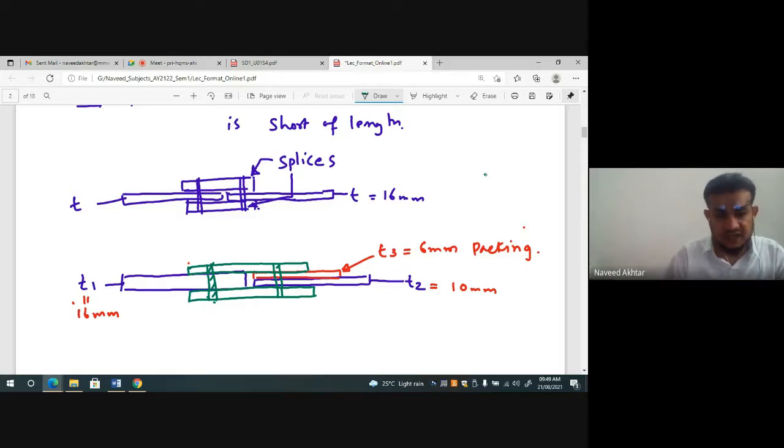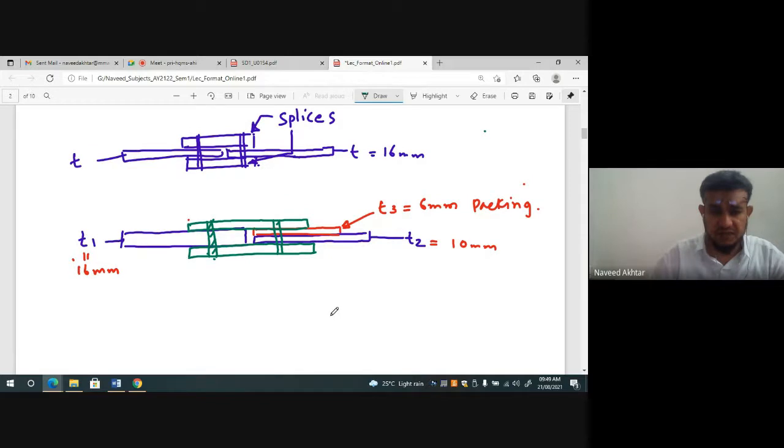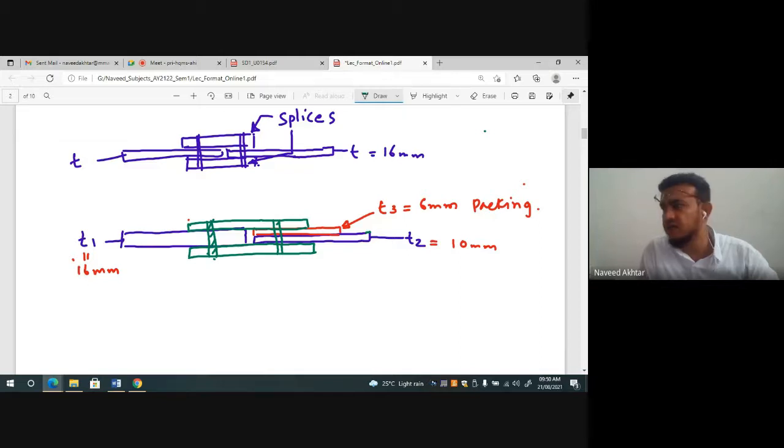So these are the types of splices. When you are joining, if the length of the main member is short, then you join the main member with an additional member, or if there is a connection between members, then you have to use splices. In columns and beams, if the length of the beam is short, because in the factory you can order only up to 12 meters, and only as a special order, the maximum length of this member is 12 meters, or generally members are made in 4 meter or 6 meter lengths. So if you are going for a large span, you have to join the members with splices.